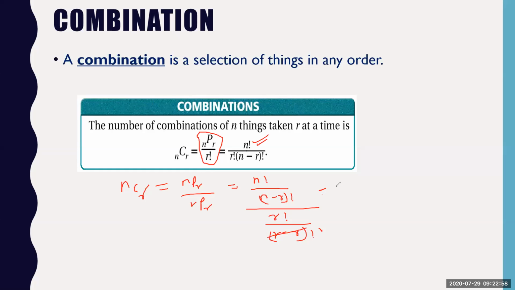So the result you will get is n factorial divided by r factorial into n minus r factorial. So this is the formula for nCr where the order does not matter. Okay. So we will see that in detail now.